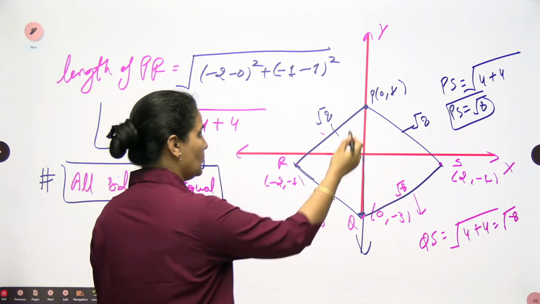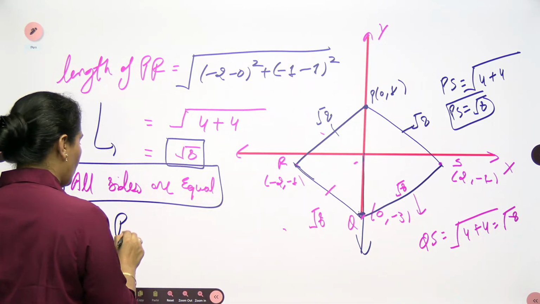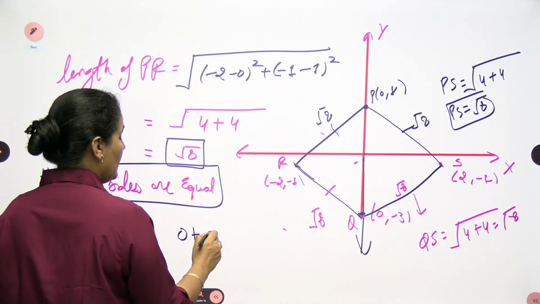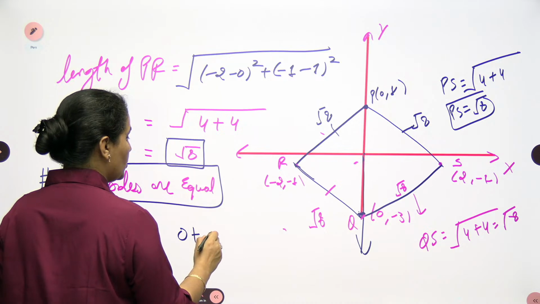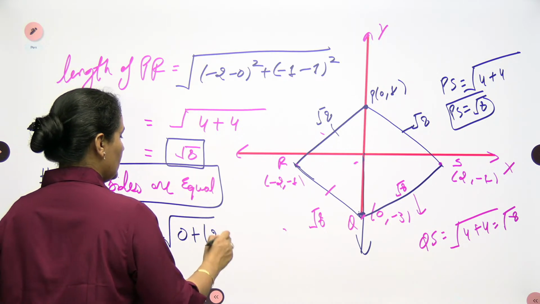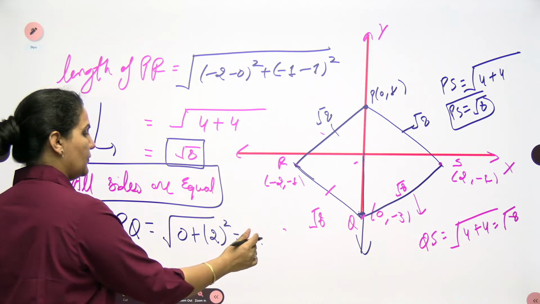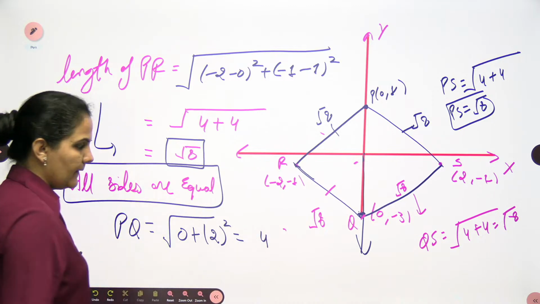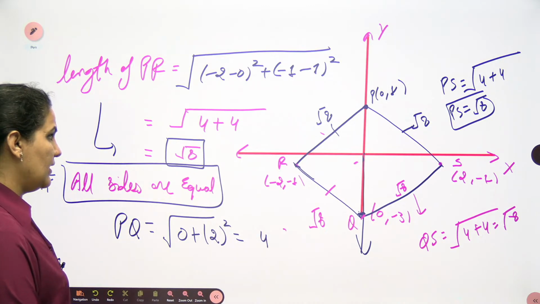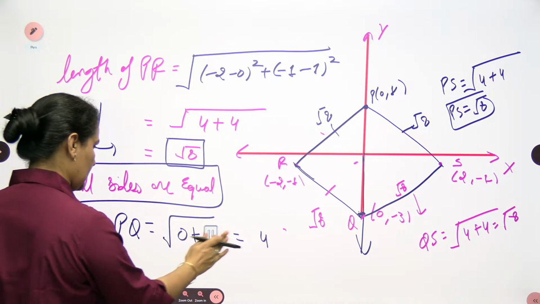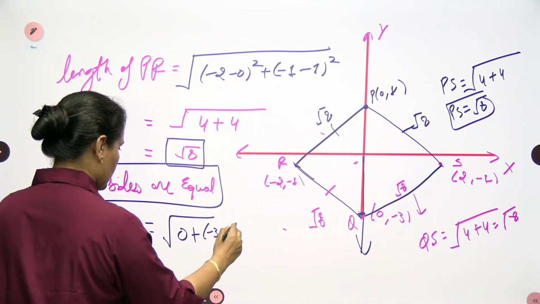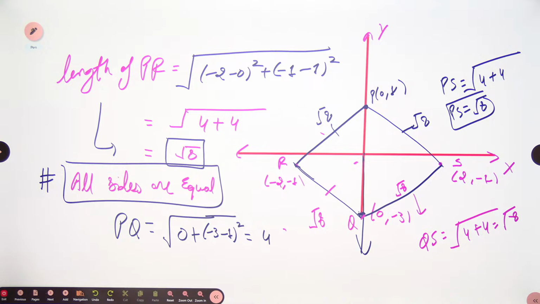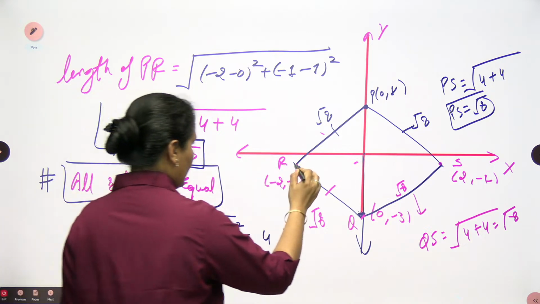So when I go for the length of the diagonal PQ, it will be 0 minus 0 is 0 only, and minus 3 minus 1 means 2 we are having. So square root of 0 square plus 4 square, this will be 4 only. Okay ji, 4.